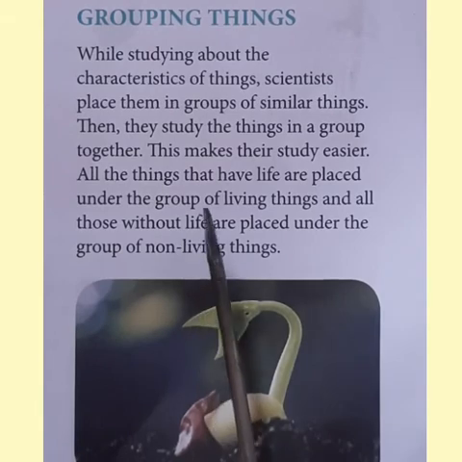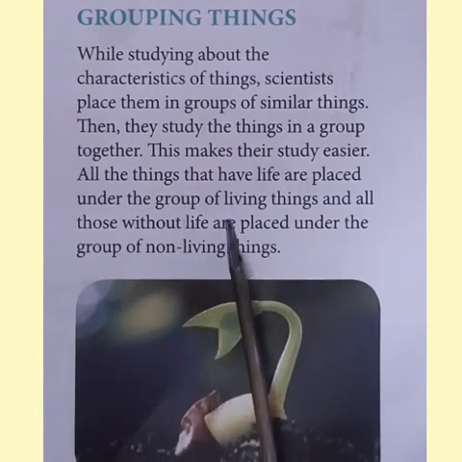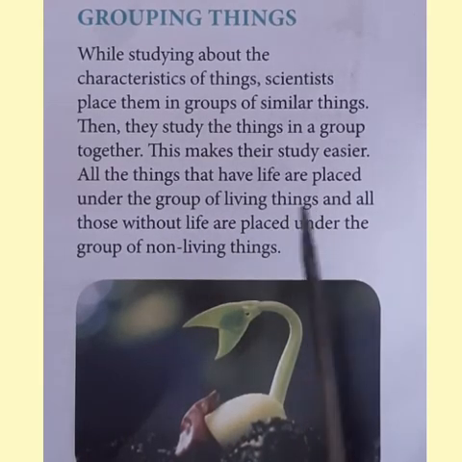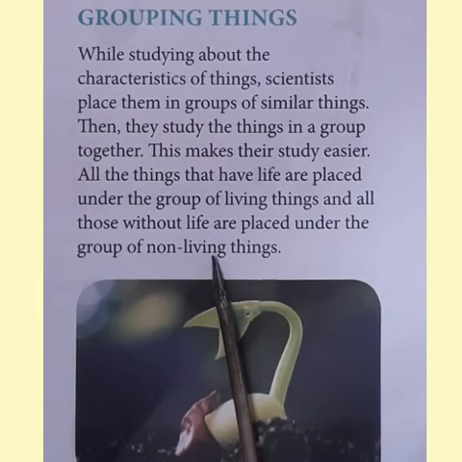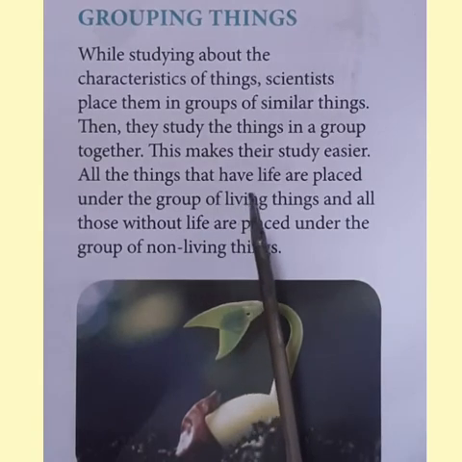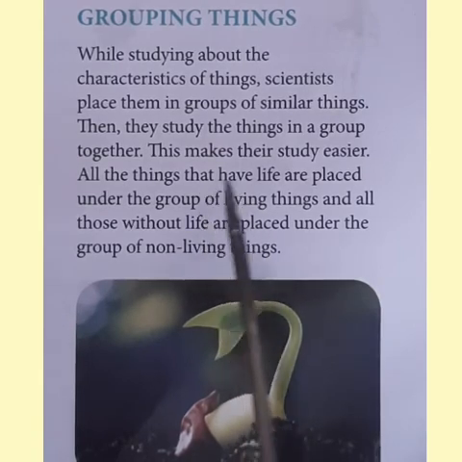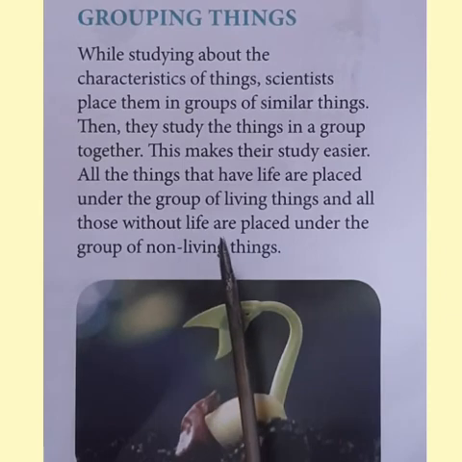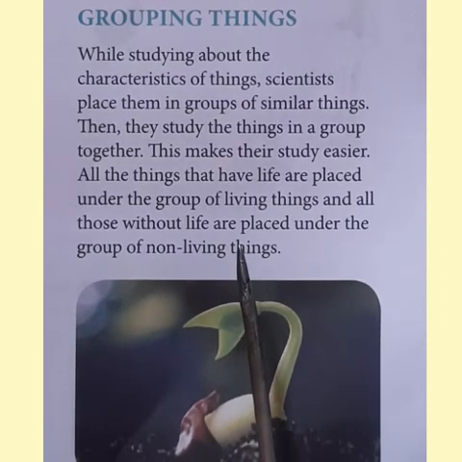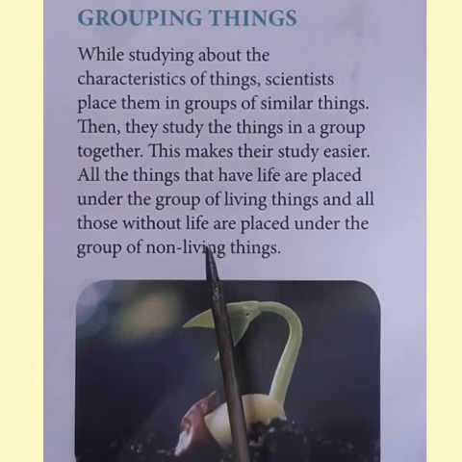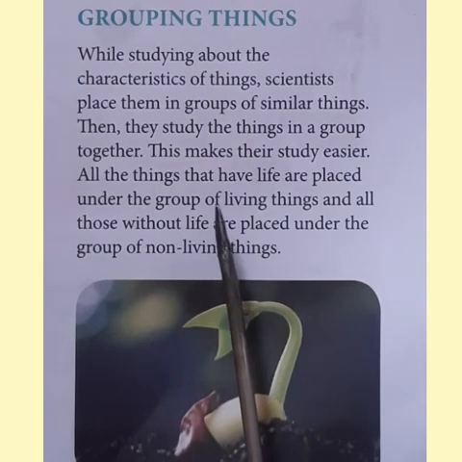All the things that have life are placed under the group of living things, and all those without life are placed under the group of non-living things. In this lesson, you have already studied the characteristics, features of living things, isn't it?